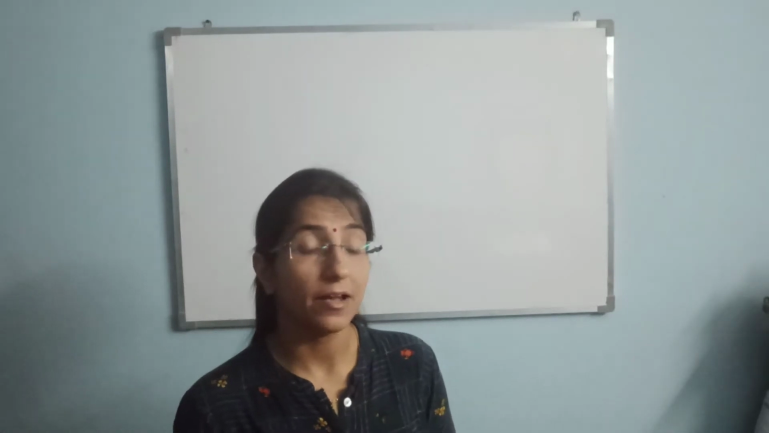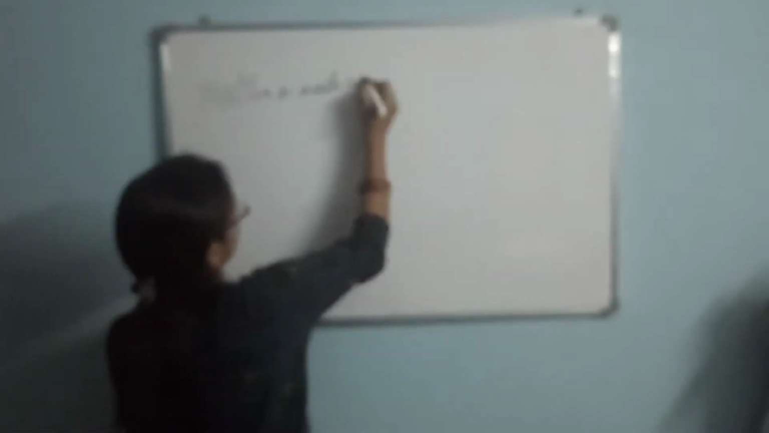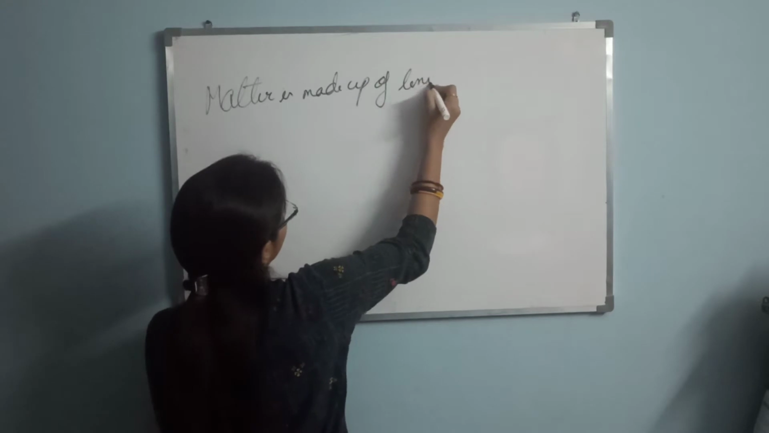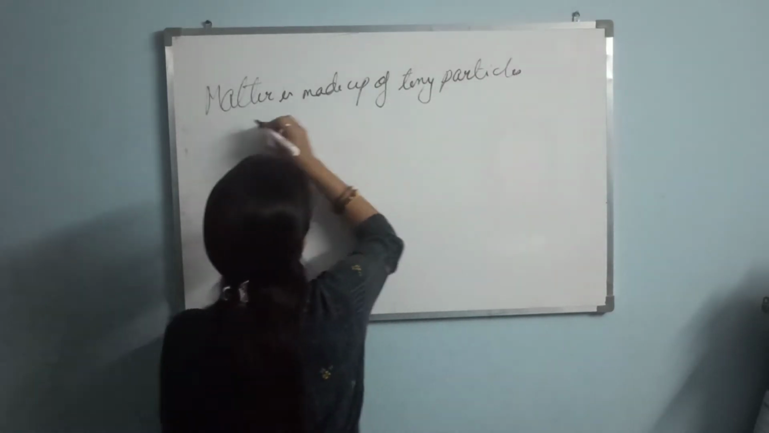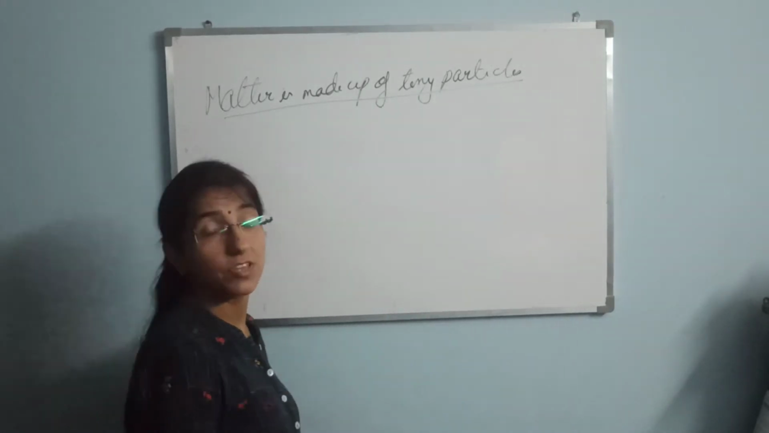Whatever is the matter, it is made up of extremely small particles, and this we are able to understand with an activity. What is that activity? Let's start with that activity, that matter is made up of very small, or you can say tiny, particles. Okay, let's start. Matter is made up of tiny particles. This we are going to understand with an activity.